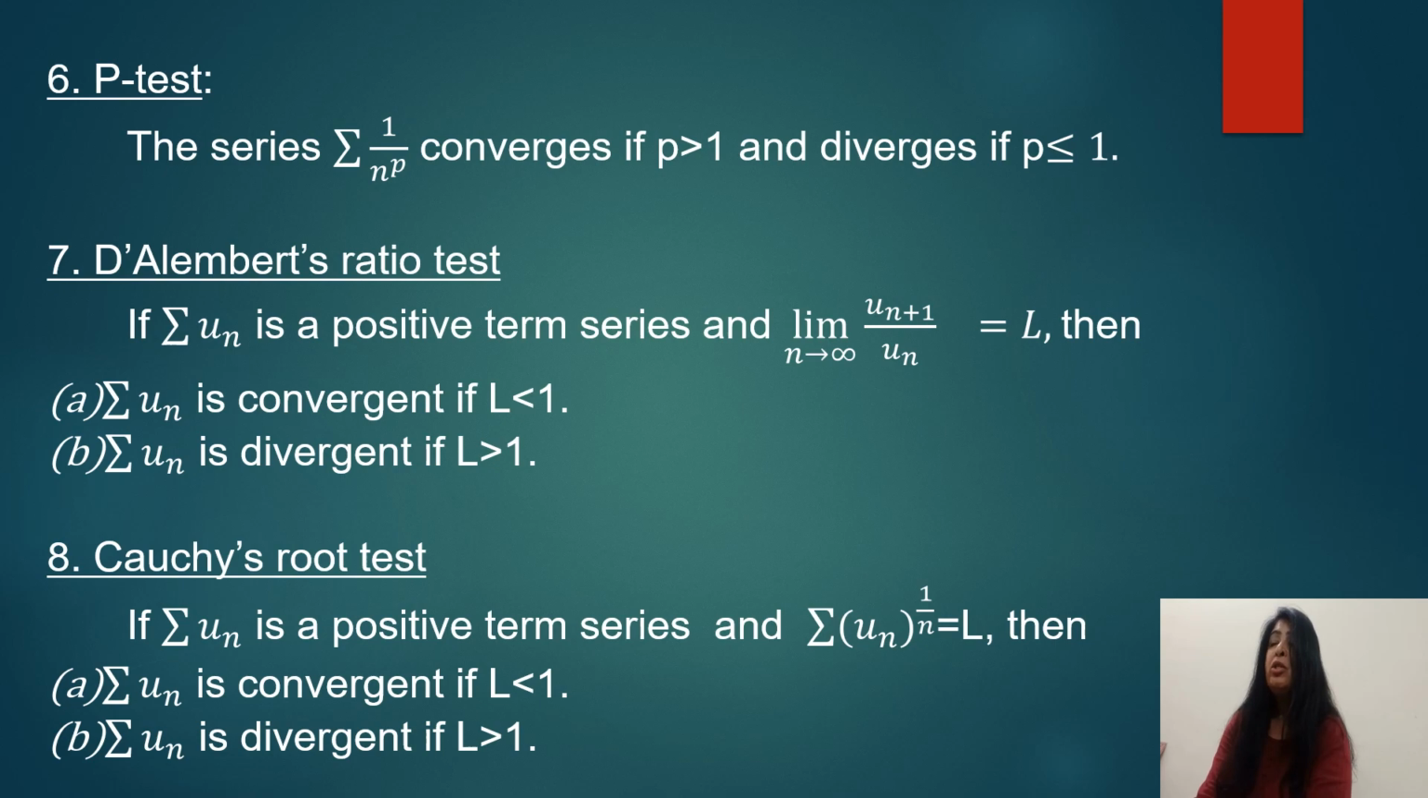Now Cauchy's root test. What does Cauchy's root test say? Again we have u_n as a positive term series and the limit of u_n raised to power 1 by n is equal to L. Then the series is convergent if L is less than 1 and divergent if L is greater than 1.